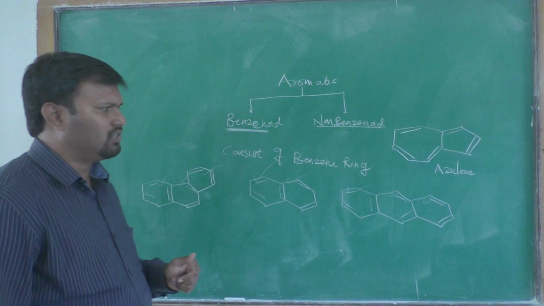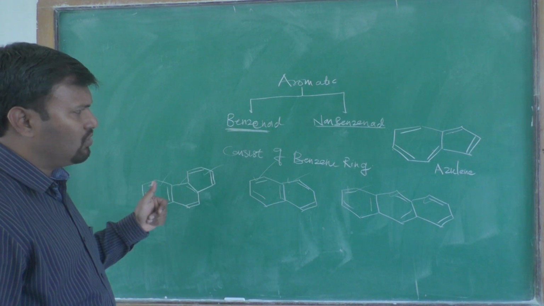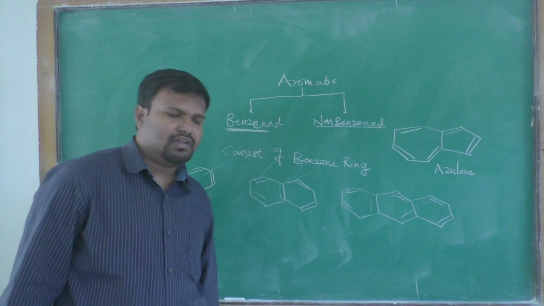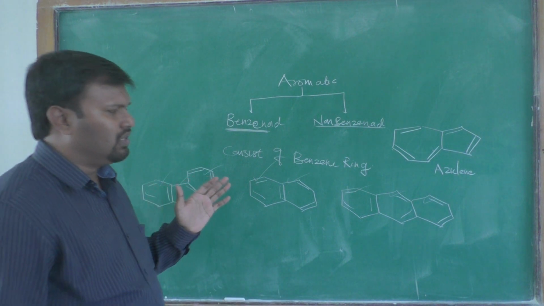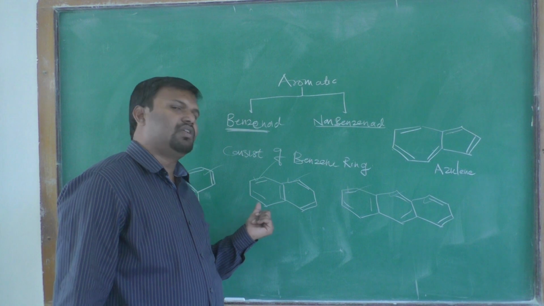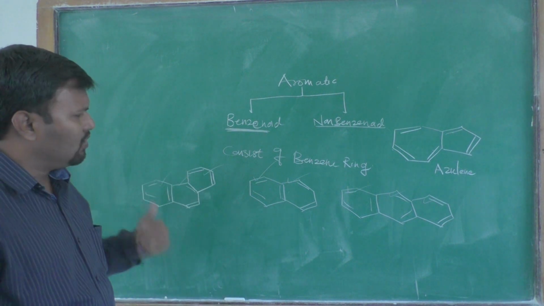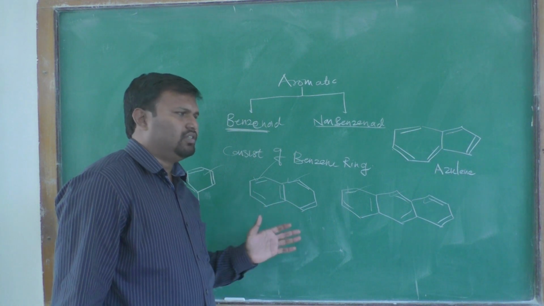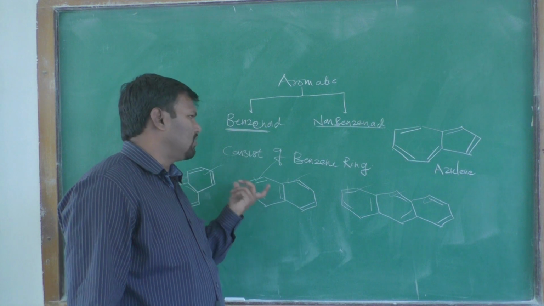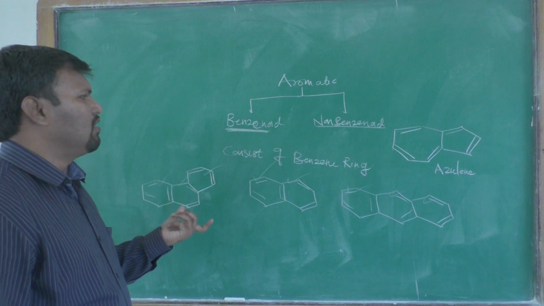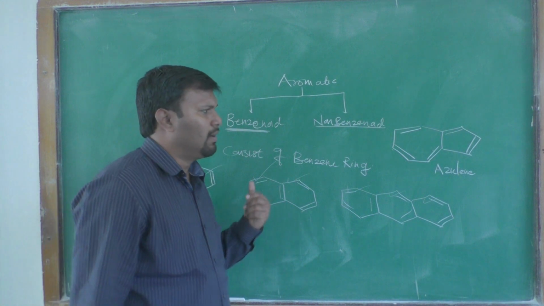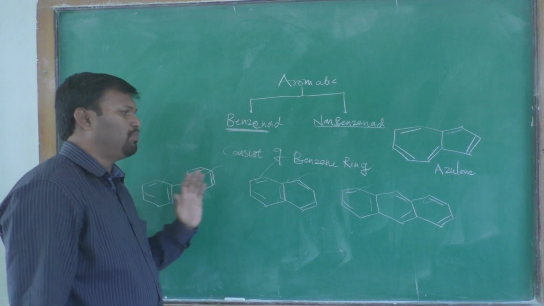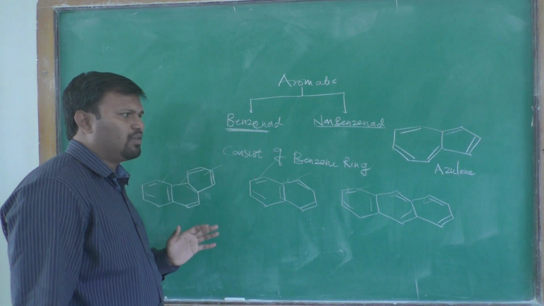It is a very easy concept. Both are aromatic compounds. The non-benzenoid compound is also an aromatic compound, though it does not contain the benzene ring. And benzenoid consists of a number of benzene rings fused together, and its derivatives we also classify as benzenoid compounds. In non-benzenoid there is no benzene ring, and remember that both compounds are aromatic in nature.